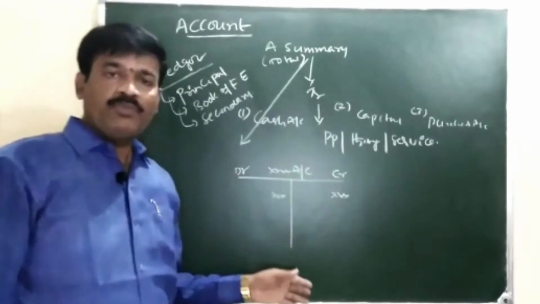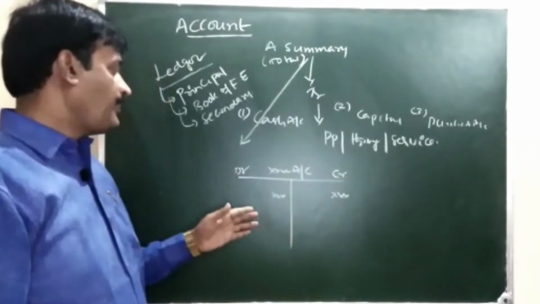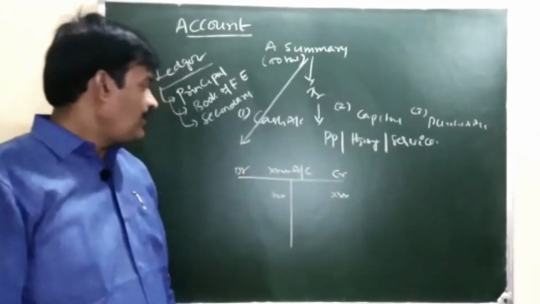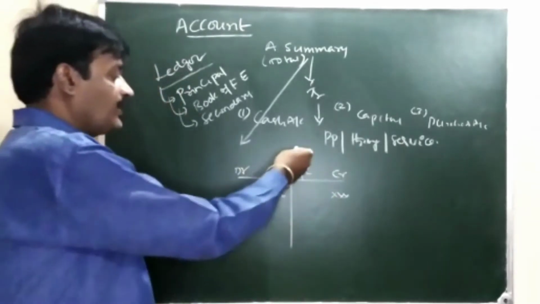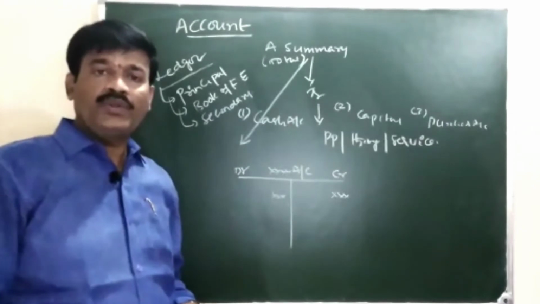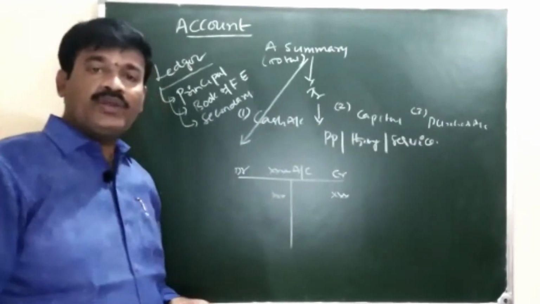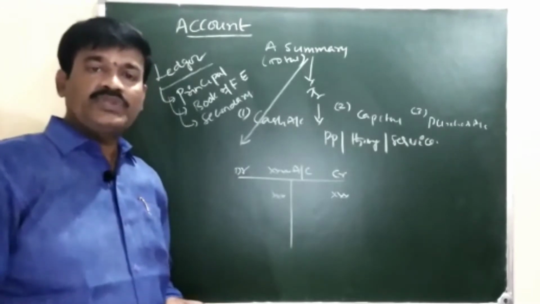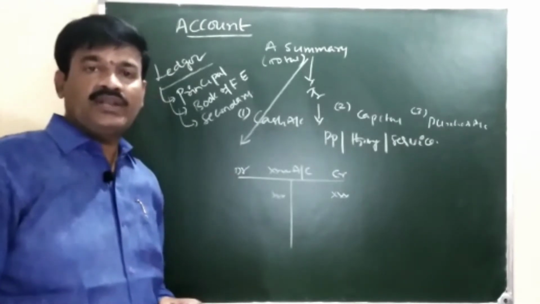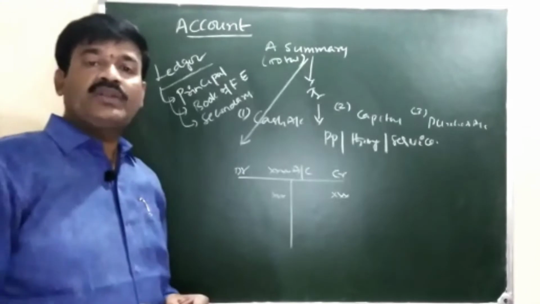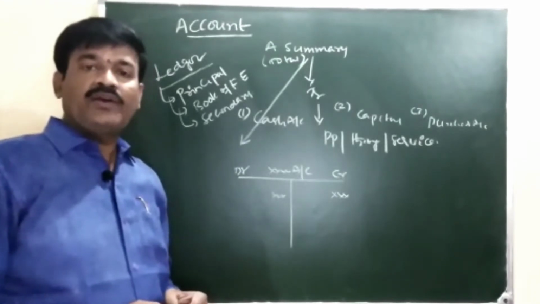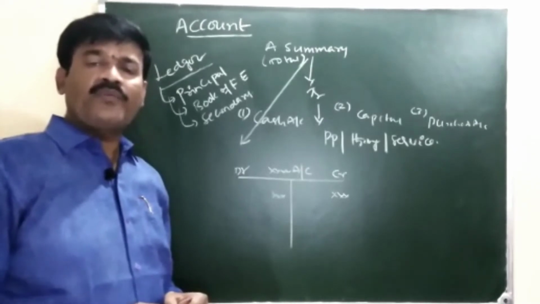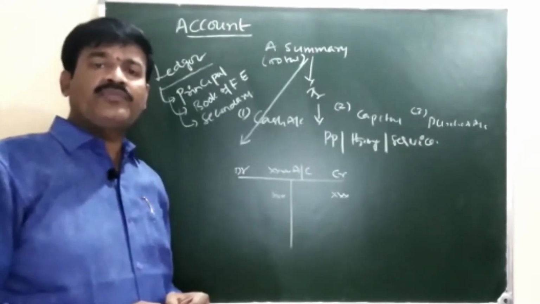Why are accounts prepared? Accounts are prepared to know the position of that particular account. On the basis of the ledger account, what are we going to know? We are going to know how much is due from a person or how much is due to a person, what is the position of assets, what is the position of liabilities, what is the position of capital, what is the position of expenses, what is the position of losses, what is the position of income, what is the position of gains.